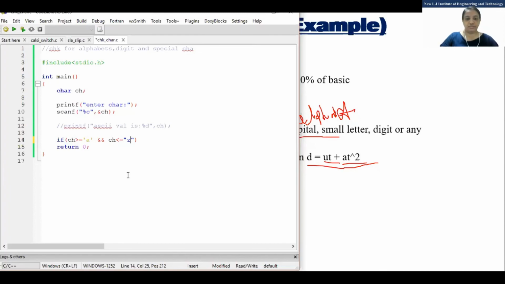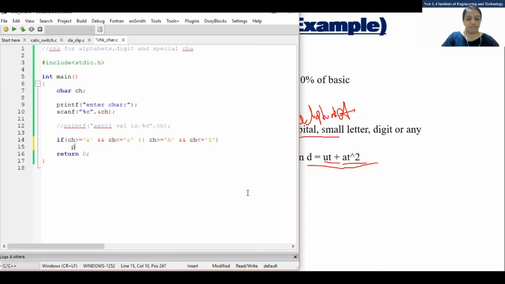And less than or equal to small 'z'. Clear? Whatever you have entered, if it is in the range of a to z, and that is why we use the AND operator, as we saw in the previous question on grade, or it can be capital also. So for that I'll use it like this, that is capital 'Z'. Any doubt? Here it should be a single quotation. Whenever it is a character, it should be in single quotation marks.